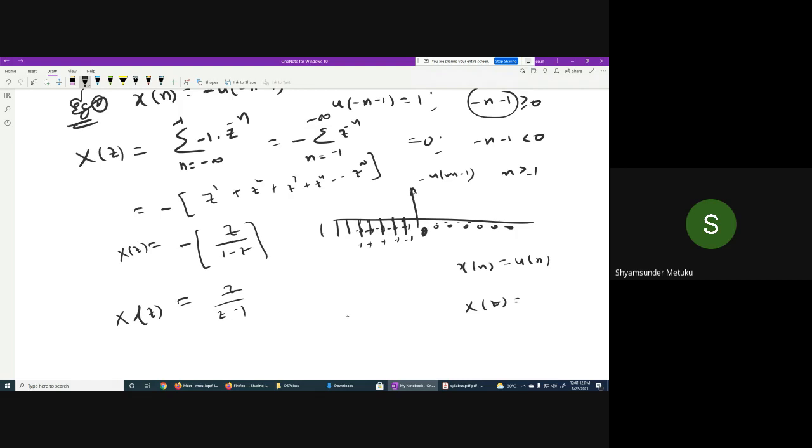Even in the Laplace transform this will be there, I did not tell that point. z by z minus 1. So for two different time domain signals, their Laplace transform or their Z transform can be the same. But in what way are they different? ROCs are different. But what is this ROC? Magnitude of z, no? I should write it this way. Magnitude of z is greater than 1, isn't it?